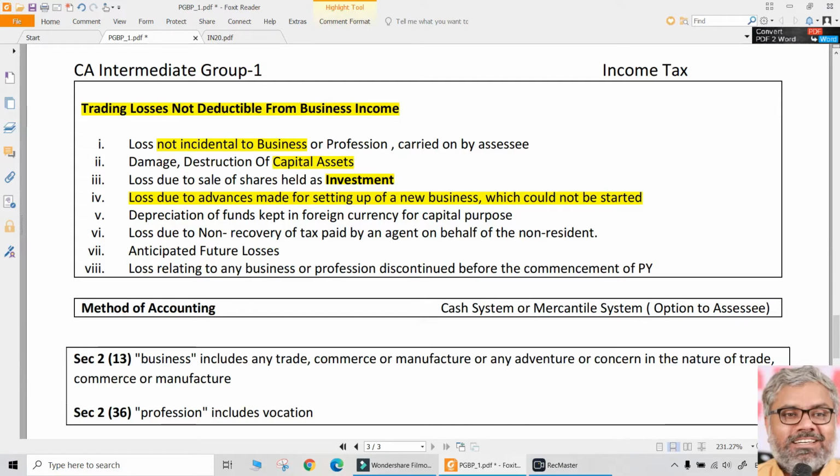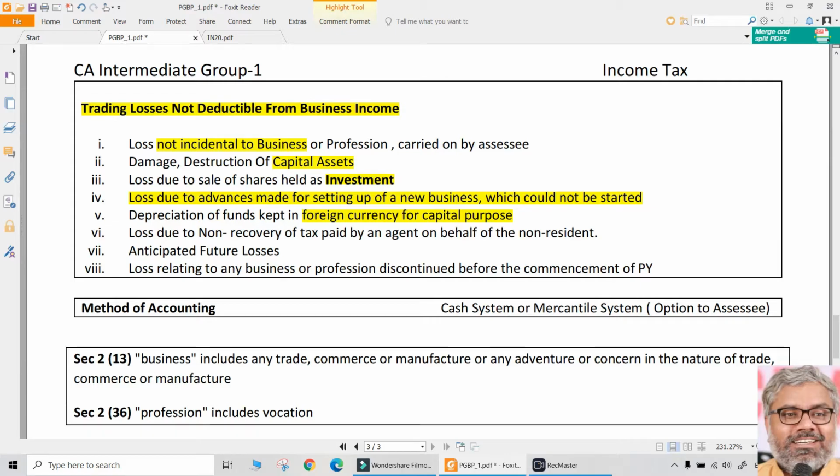Very, very important point. And same way, the depreciation of funds kept in foreign currency for capital purpose. As I told, if money is kept for purchase of fixed assets, that is a capital purpose, capital expenditure. And money means not Indian currency, foreign currency. And because of changes in the fluctuation of the foreign exchange, there is a loss incurred in that funds which are kept in foreign currency for the purpose of purchase of fixed assets.